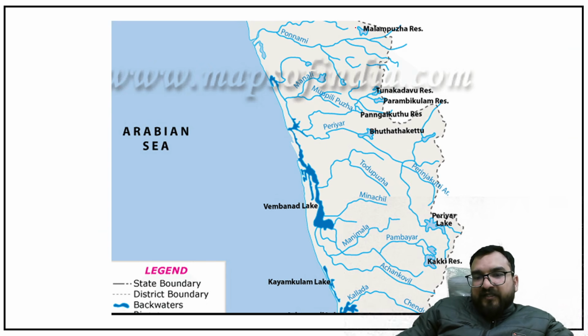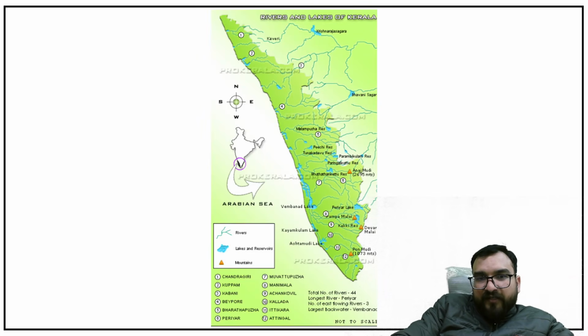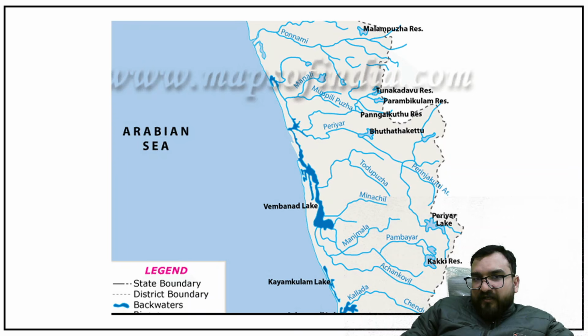Now in Kerala, this is the Kerala map, right? A lot of rivers again there are. But only important, like Puzha, you will be finding over here. Okay, one more river like this particular Muvattupuzha, and one more Bharathapuzha you will be seeing over here. So if the word Puzha is coming, that is related to Kerala over here.